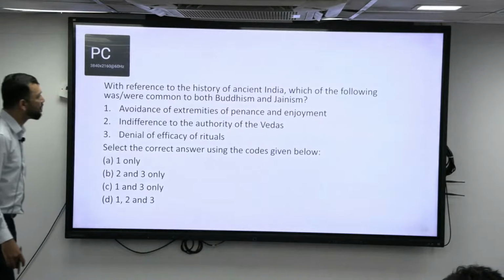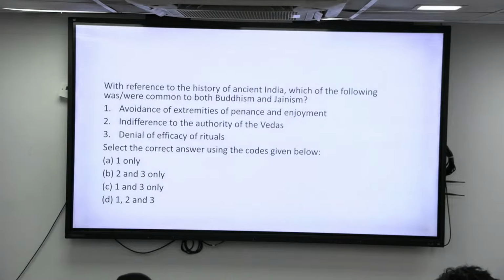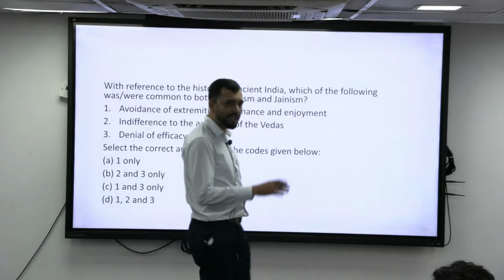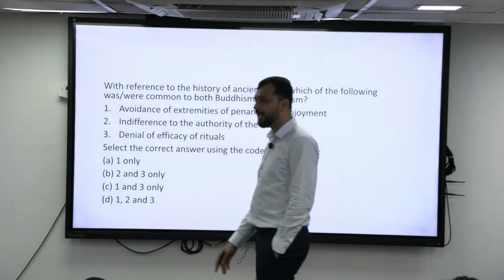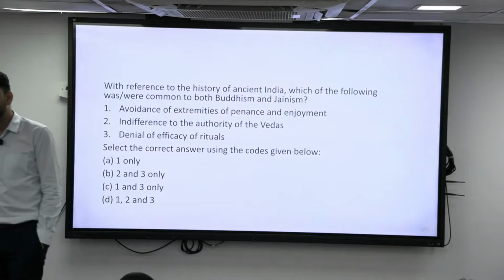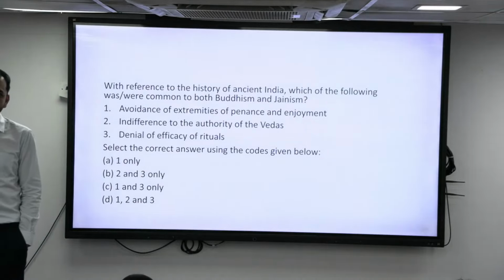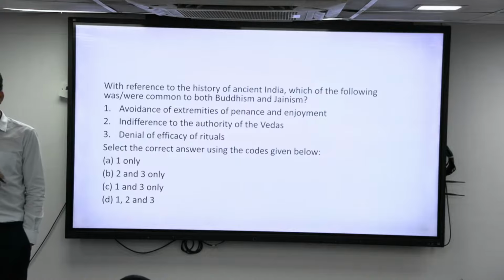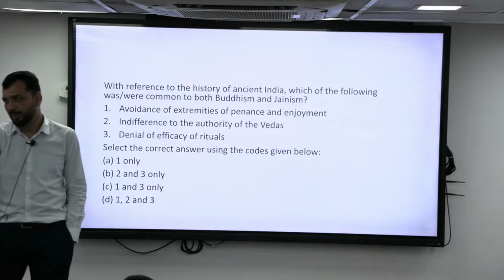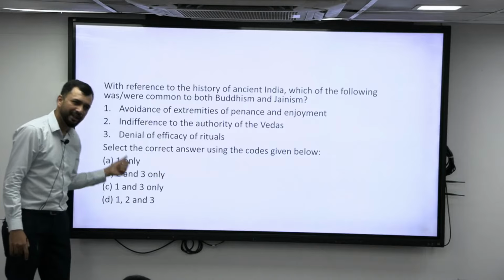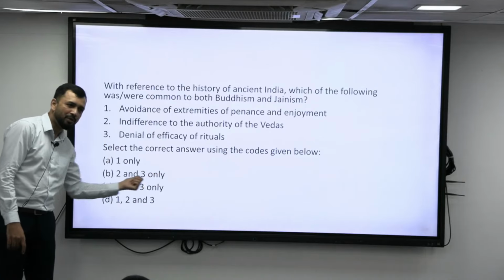Next. With reference to ancient India, which of the following were common to both Buddhism and Jainism? Avoidance of extremes of penance and enjoyment. Buddhism was telling to avoid the extreme. Jainism was always talking about penance, extreme. So can it be a common thing between Jainism and Buddhism? No. One is about extreme, one is about the middle path. So the first statement is incorrect. So if I remove one, the answer will be 2 and 3.